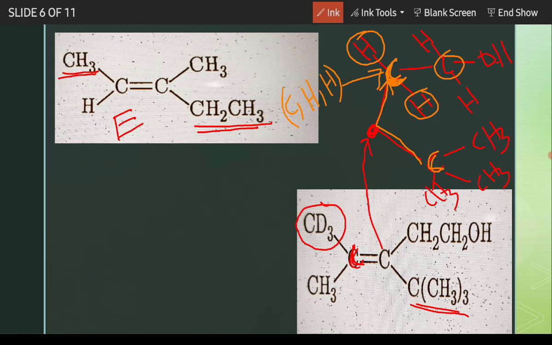But for second case, with this carbon, the groups connected are carbon, carbon, carbon. So it is now clear that carbon, carbon, carbon will get higher priority than carbon, hydrogen, hydrogen. So this one will get higher priority. So here they are opposite. So it will be again E.